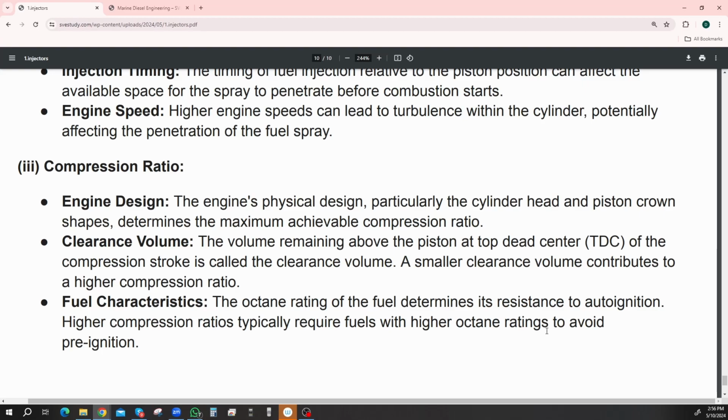Clearance volume. The volume remaining above the piston at top dead center of the compression stroke is called the clearance volume. A small clearance volume contributes to a higher compression ratio. So yes, you're going to squash the air, and if you've got a small space to squash it into, you're going to have a very high pressure.